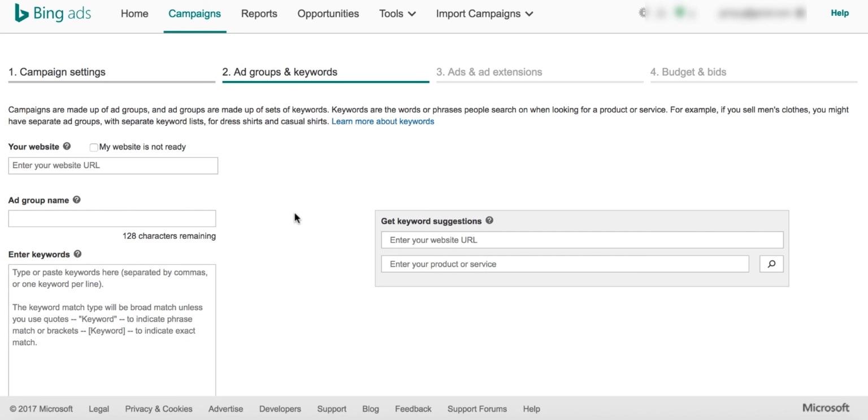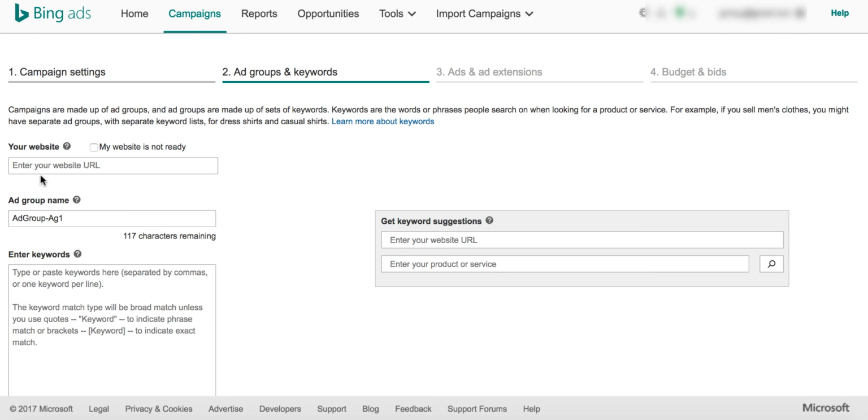You will understand more about why you need more ad groups, and what the significance of ad groups is, in further trainings, because it's a little bit of an advanced topic at this point in time. So let's go and create one ad group, and you can just call it ad group 1. Just like a campaign name, this is not something that anyone else would be able to see other than you.